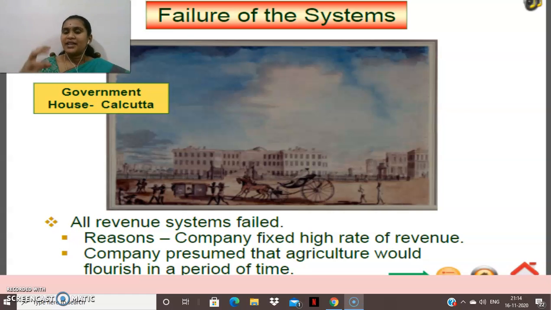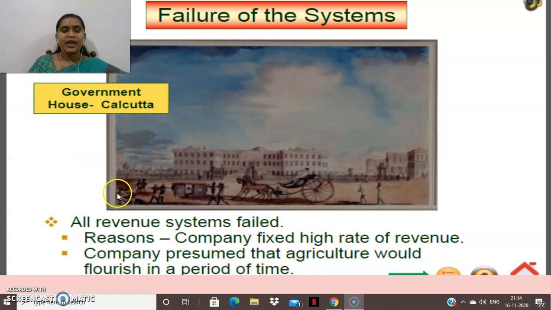They assessed, surveyed, and fixed the revenue, and they were the paternal figures to the ryots, that means to the farmers, to support them to increase the growth or the yield. Later we are going to see about the failure of these systems. All these three systems are very important, children, and how they failed, we'll see today.